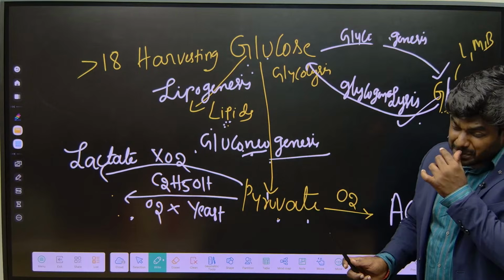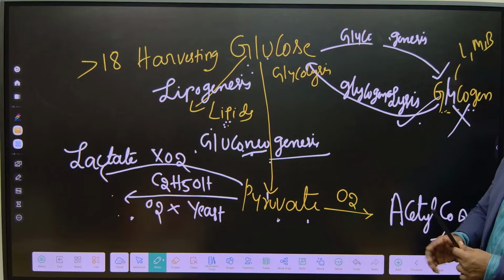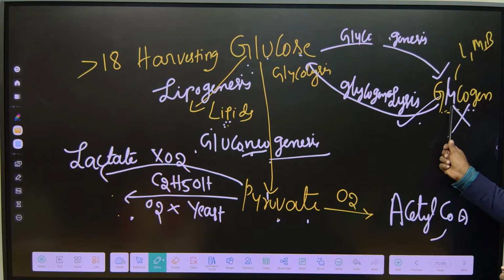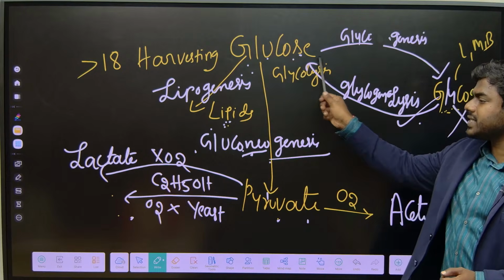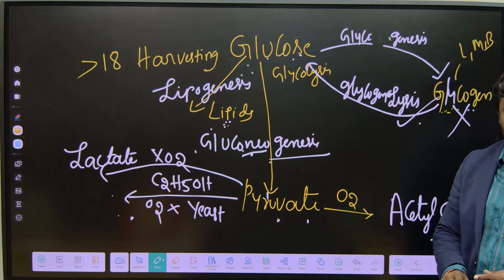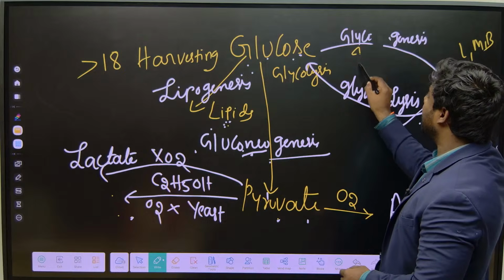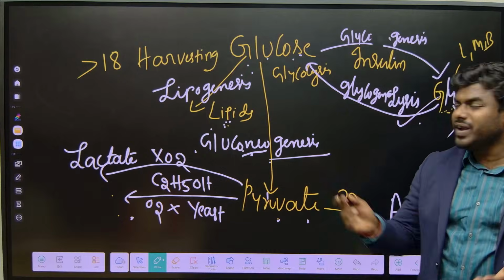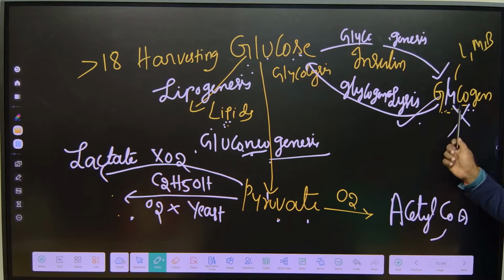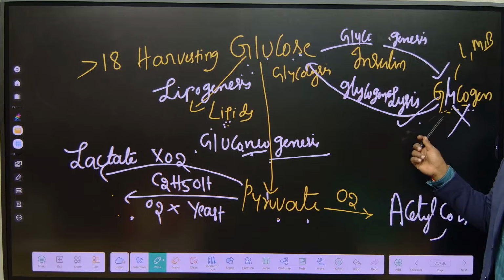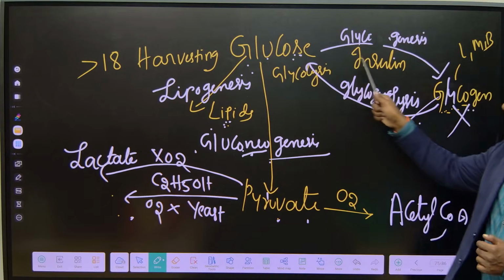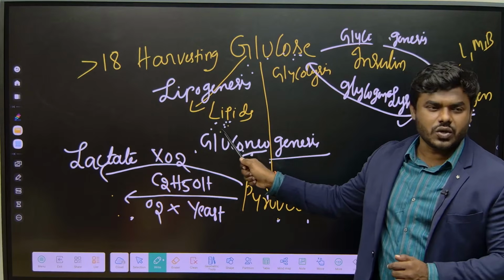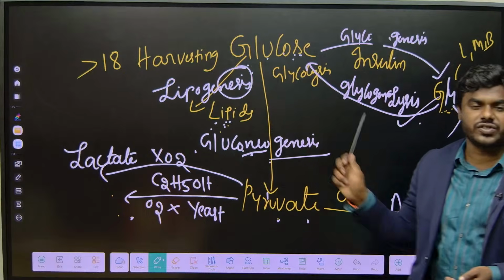Clear? Now the most important question here. Now I have abundant glucose in my body, and the excess glucose is converted into glycogen. So who will convert this excess glucose to glycogen? Which hormone? Insulin. Insulin will be released in the body once the glucose levels are high. Then immediately it converts excess glucose to glycogen. By that it controls the level of glucose. So insulin is the one which converts glucose to glycogen. Insulin is the one which converts glucose to lipids also. Insulin is always involved in genesis function, synthesis.